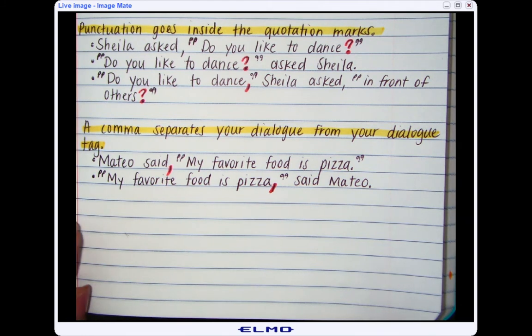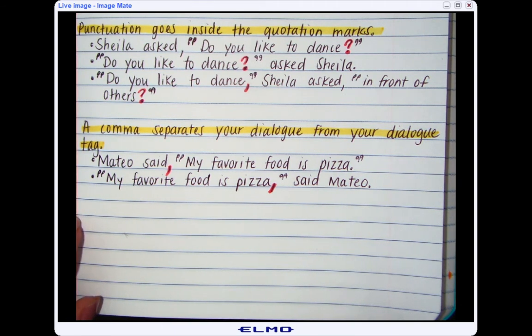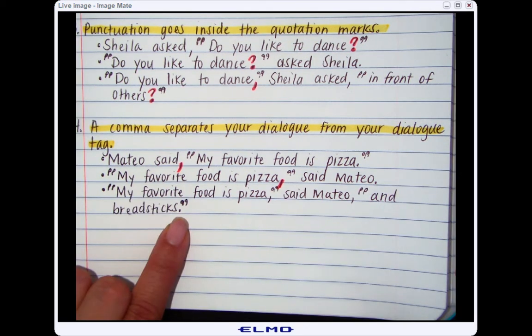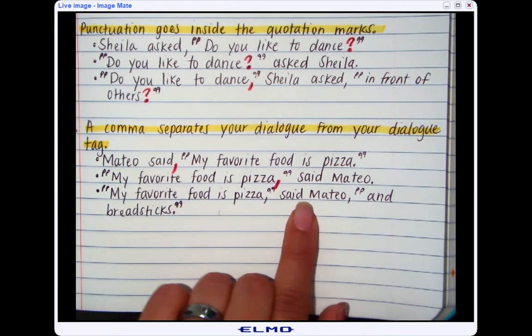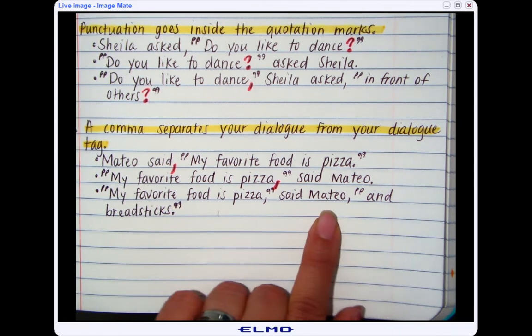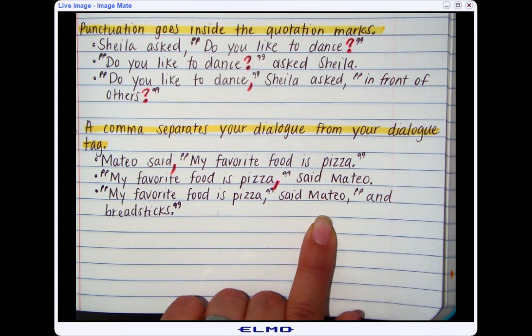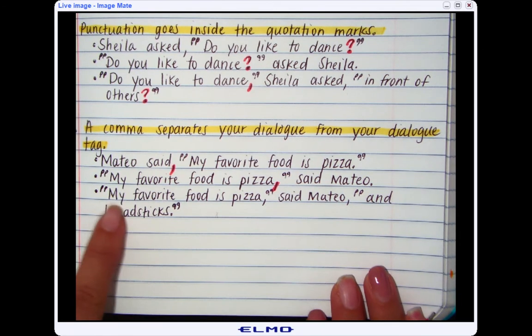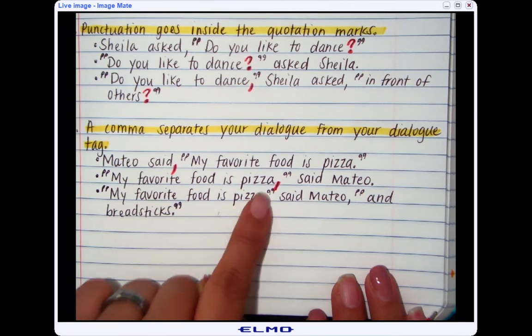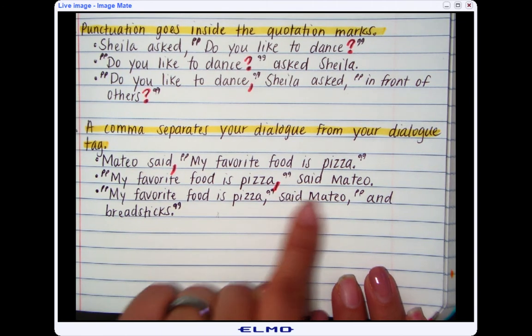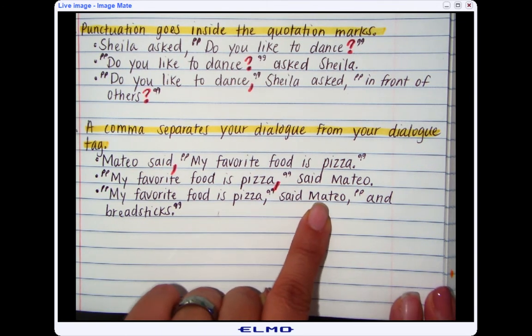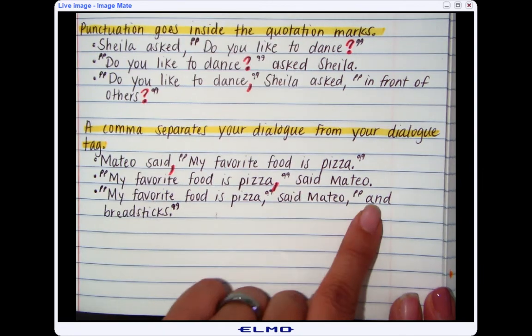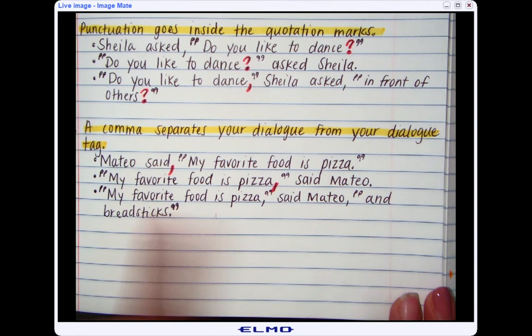In the final example, I'm going to put the speech tag or the dialogue tag in the middle. So this is the final example. I have the speech tag or the dialogue tag in the middle. I have the first rule, which are quotation marks around the words that are said. So before "my," after "pizza." In this case, the dialogue tag is in the middle, so I need quotation marks again when the dialogue starts, which is before and after "breadsticks."